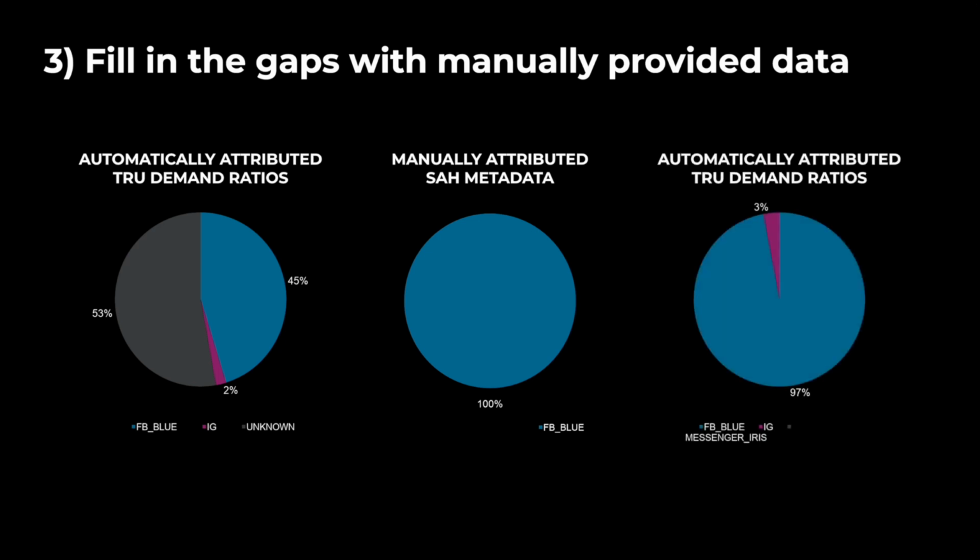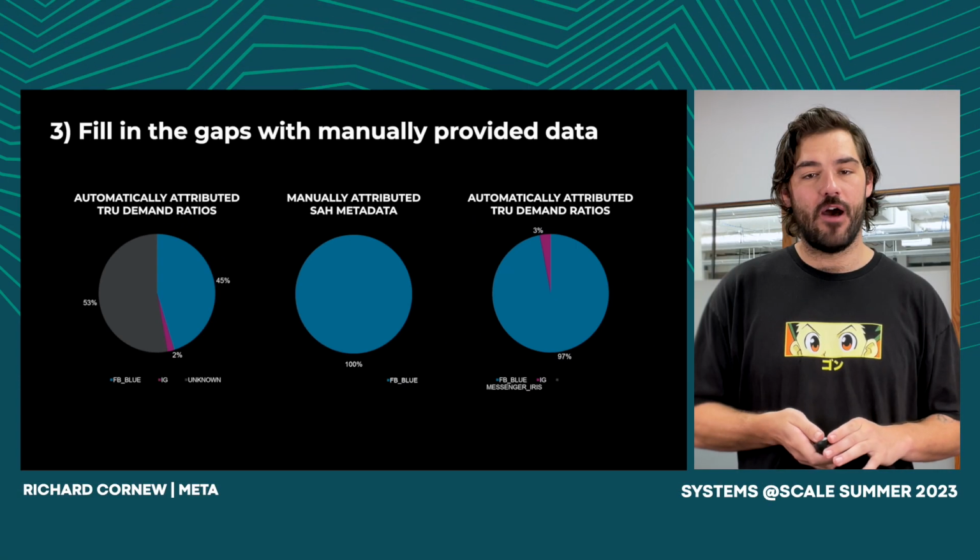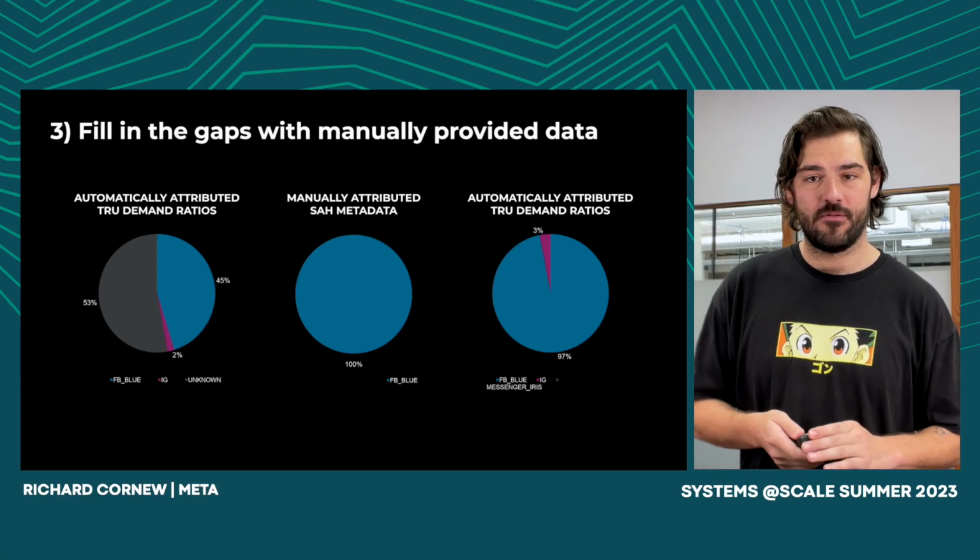We then take that ratio and fill in the unknown so that we get a pie that represents 100% of demand with valid product ID attribution. So here now we see that 3% is Instagram and the rest we're going to mark FB blue. This is going to be the final output of the demand model for this service.